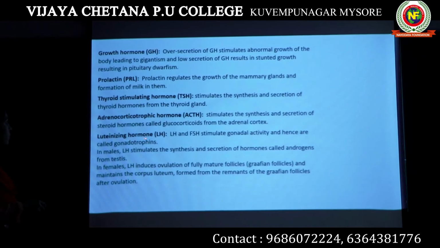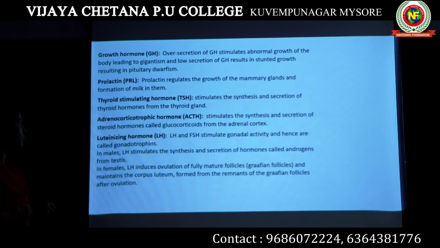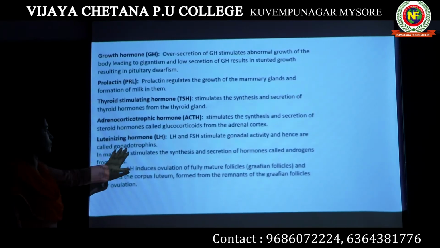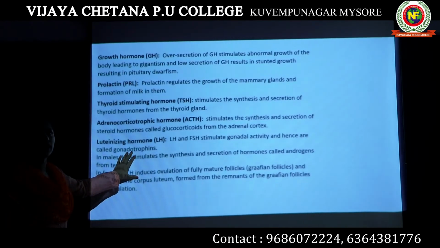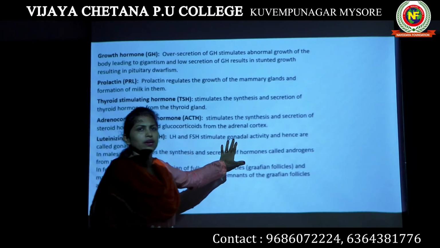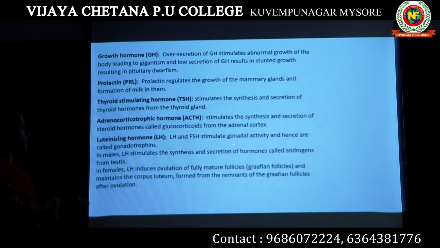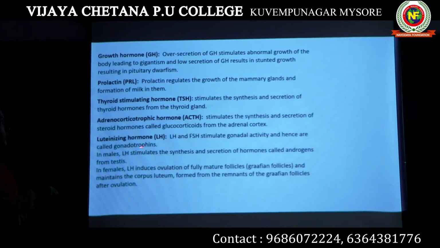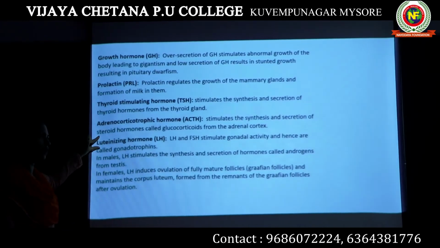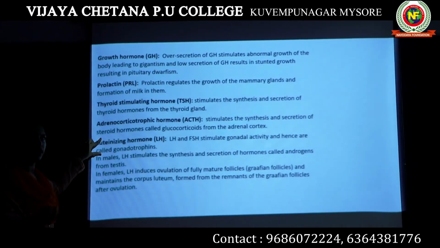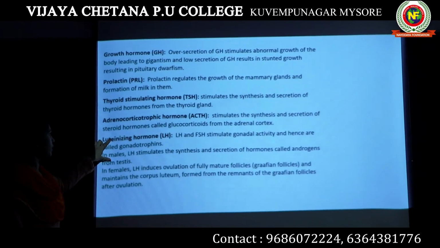Then the next hormone is luteinizing hormone. Luteinizing hormone is generally known as a gonadotropin because it affects our gonadal activity. Gonadal activity means the gonads: in male the testis and in female the ovary. So this hormone controls the gonadal activity, and they are known as gonadotropins. The luteinizing hormone has a different effect in male and a different effect in female. What are the effects in male?